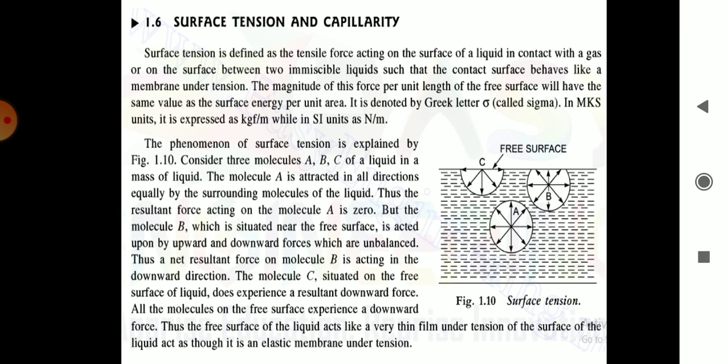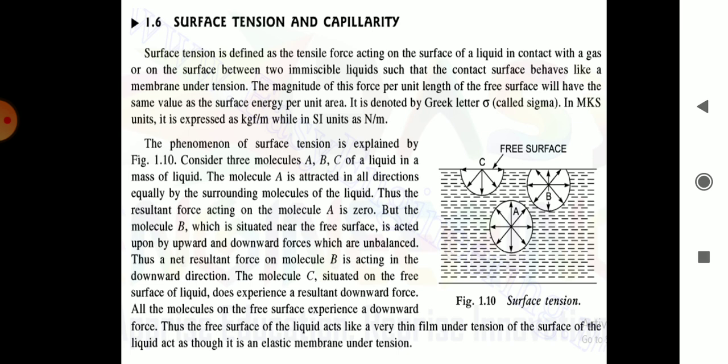Then the surface tension and capillarity. So what is surface tension? Surface tension is defined as the tensile force acting on the surface of a liquid in contact with gas, or on the surface between two immiscible liquids, such that the contact surface behaves like a membrane under tension.